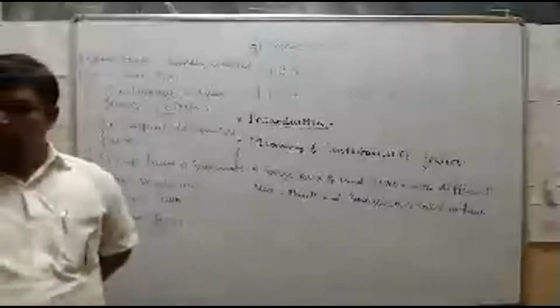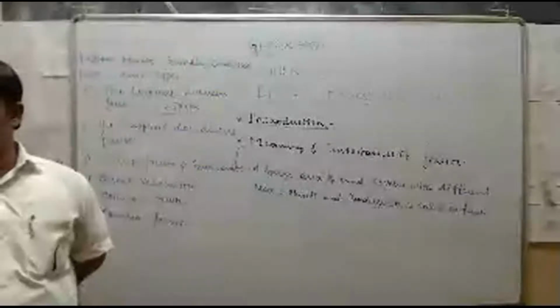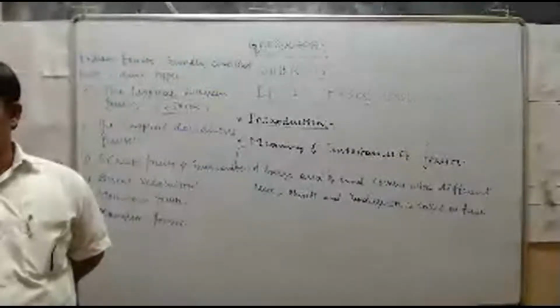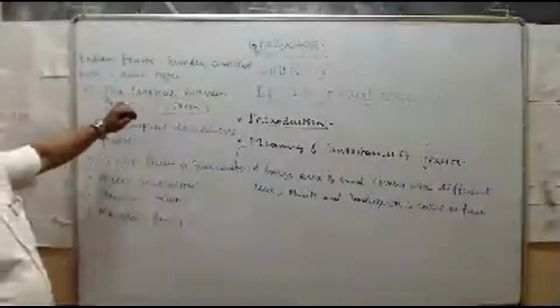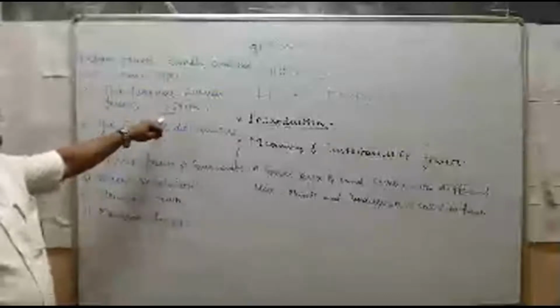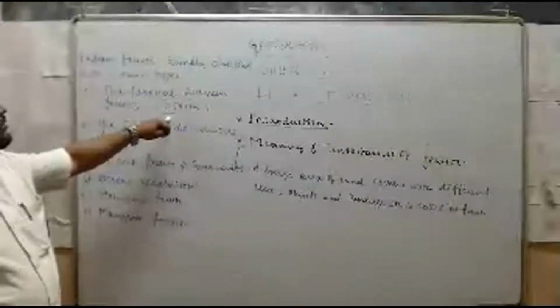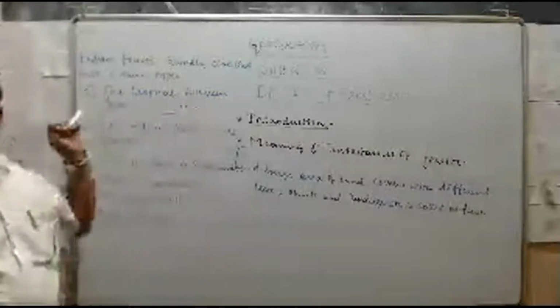Next, about the tropical deciduous forests. These forests are found in areas with annual rainfall of 100 to 200 centimeters. Now I told about the tropical evergreen forest: these forests are found where the area receives exceeding 250 centimeters of annual rainfall.